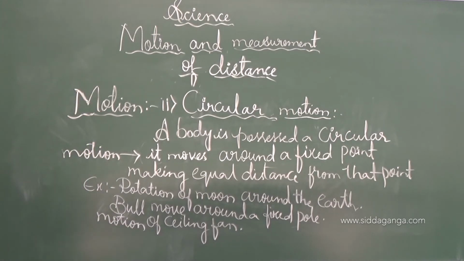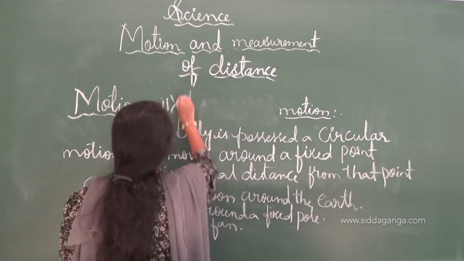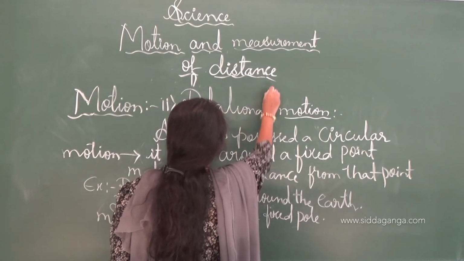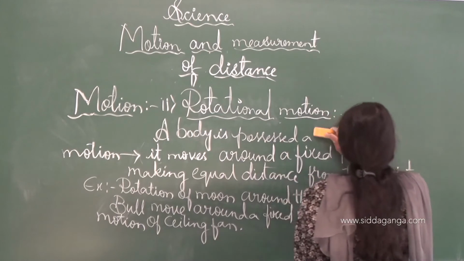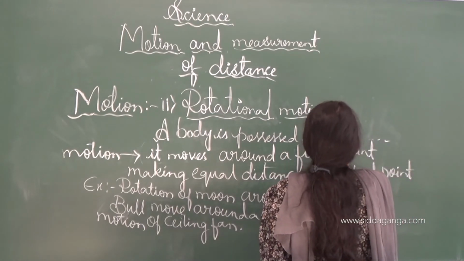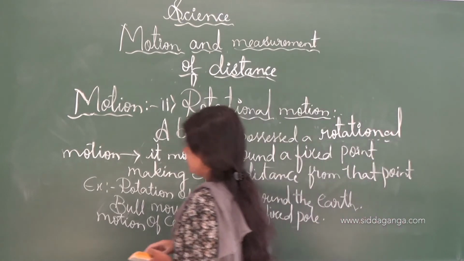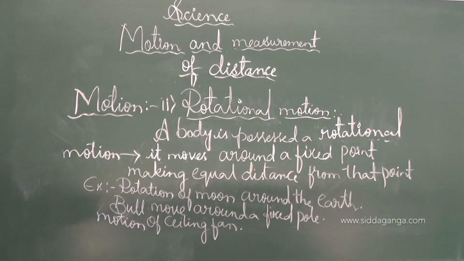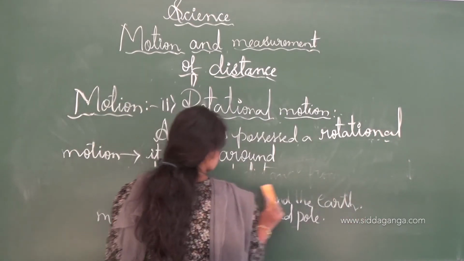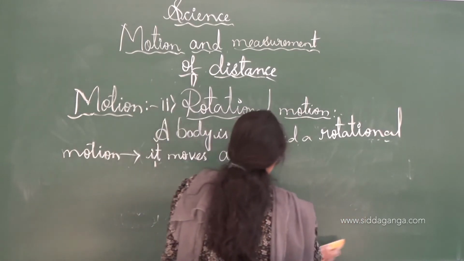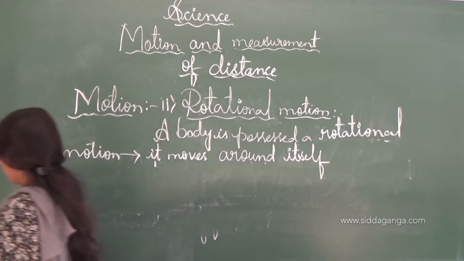Next we shall move on to the rotational motion. See, a body possesses a rotational motion only when it moves around itself. This is called rotational motion.